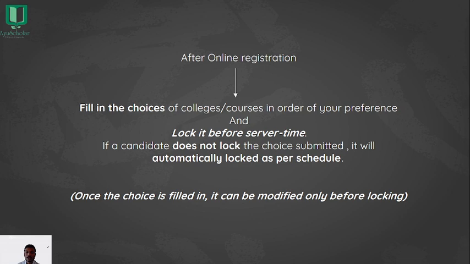If a candidate does not lock the submitted choices, they will be automatically locked as per the schedule. So there is no harm, as the choices you have applied will get locked automatically. The thing is, the candidate might not have locked it, thinking that he will make final moment changes according to preferences, and he might fail to do so. At that point, the screen gets locked and he can't modify. Make sure you finalize the order of preference and lock it within the stipulated period of time itself. Once the choice is filled in, it can be modified only before locking.